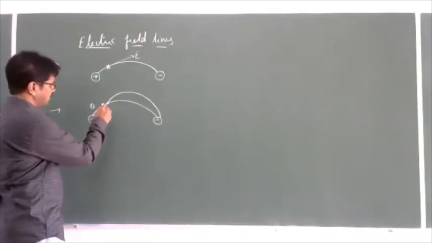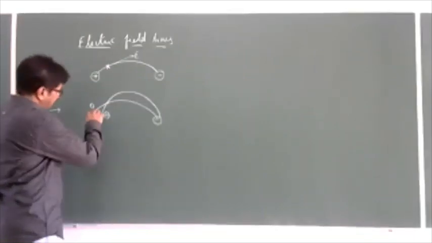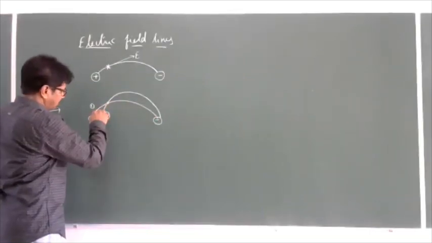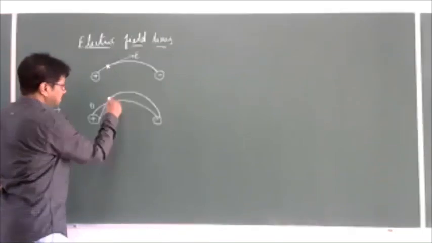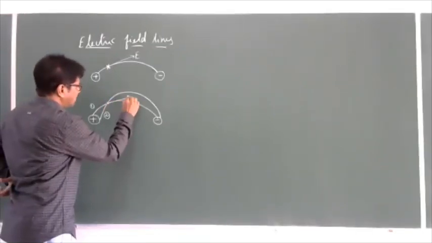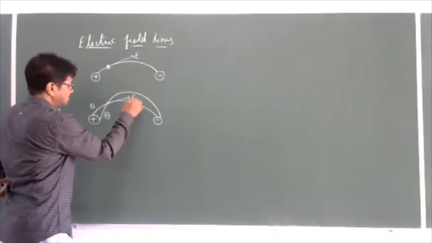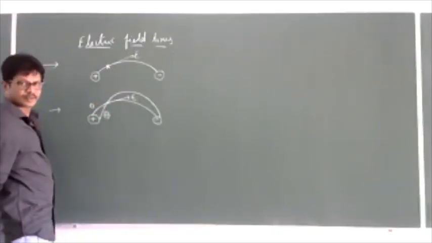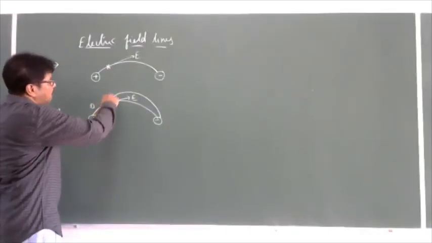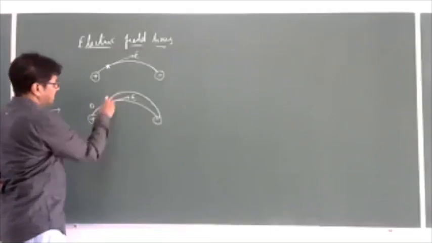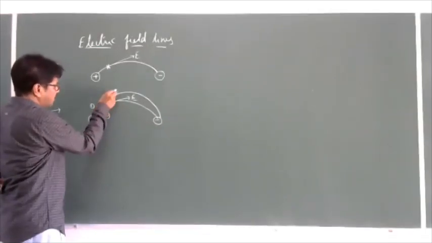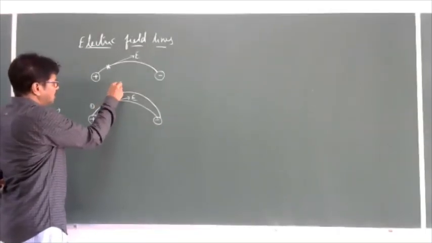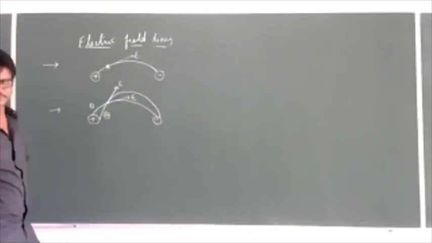At this intersecting point, if I take the first field line, the direction of electric field will be obtained by drawing a tangent. If I take the second path, at the same intersecting point, this will be the direction of electric field.